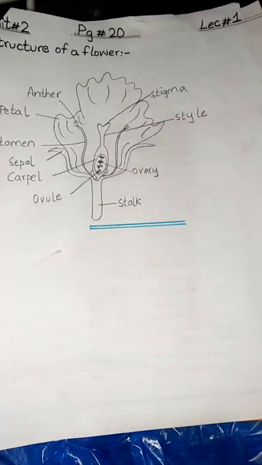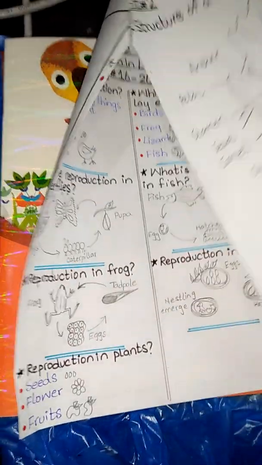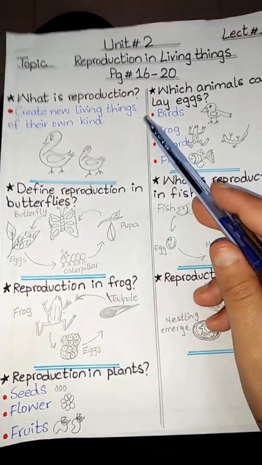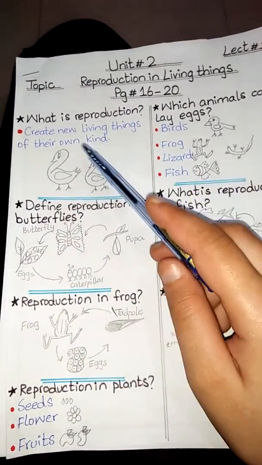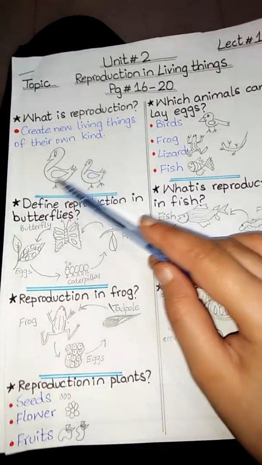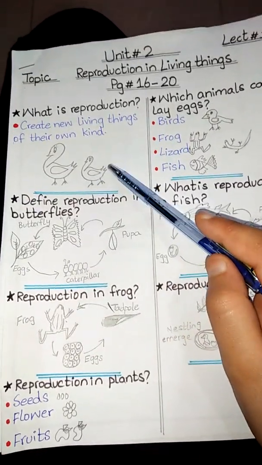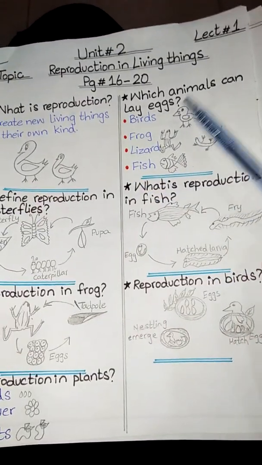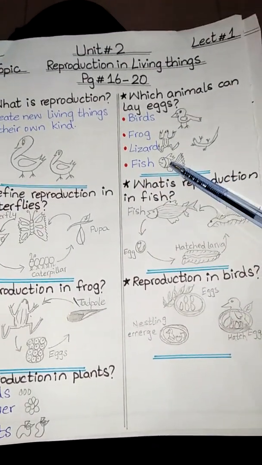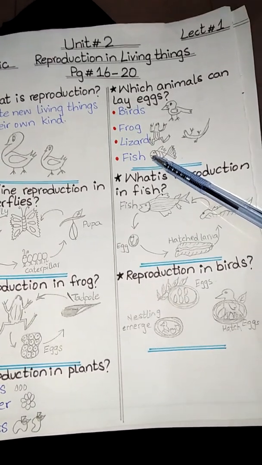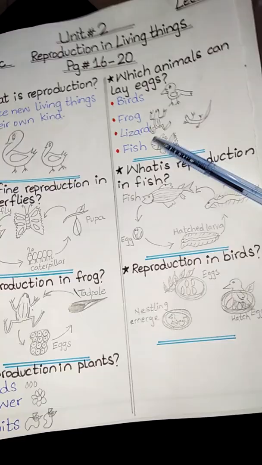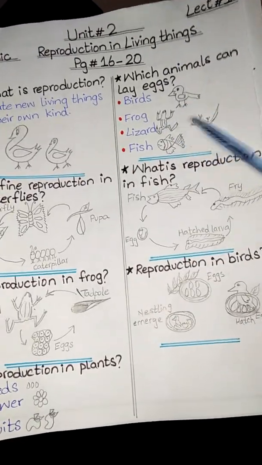Now today we complete our lecture. Now repeat with me. Reproduction: living things create new living things of their own kind. This is called reproduction. Animals that can lay eggs are birds, frogs, lizards and fish. They can lay eggs. The young are made inside the eggs. They grow up to look exactly like their parents.